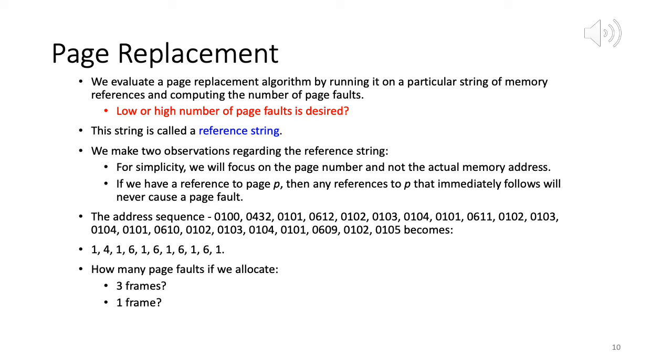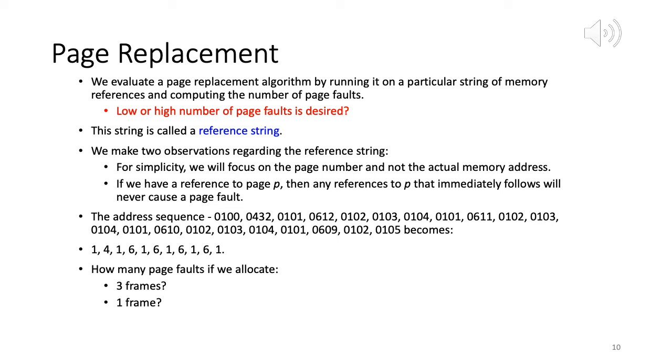So we're given a string of memory references, virtual addresses, and from each one we extract the page number. That's all we're going to use. From that we derive the page numbers, which means we're accessing a set of pages, and we have a number of physical frames available.